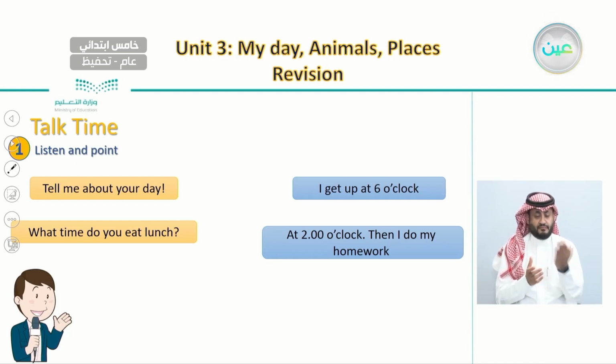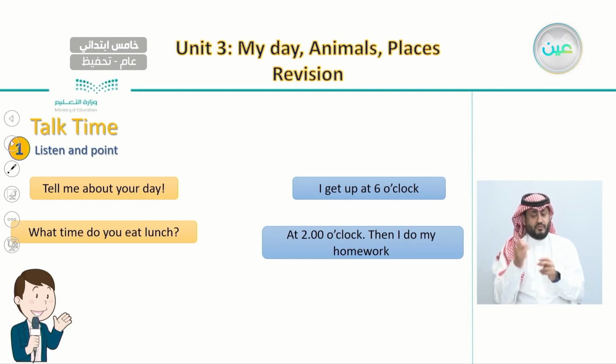And then, "What time do you eat lunch?" This is the second activity that you ask about. He said, "At 2 o'clock. Then I do my homework." So here in the first conversation, we learn how to talk about two activities.